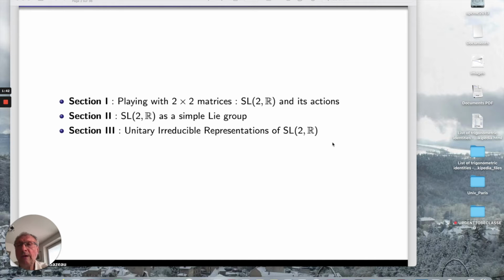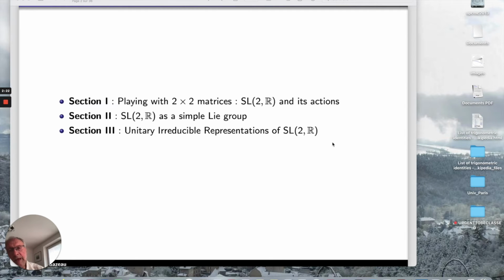The second part will be devoted to the group SL2R as a Lie group, a simple Lie group. So we will speak about manifolds and also about Lie algebra and different decompositions of the group and its Lie algebra. The third part will be devoted to what we call the unitary dual of the group SL2R. That means the set of unitary irreducible representations of this group.